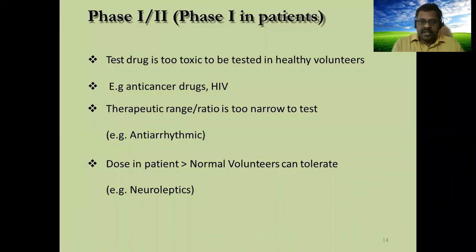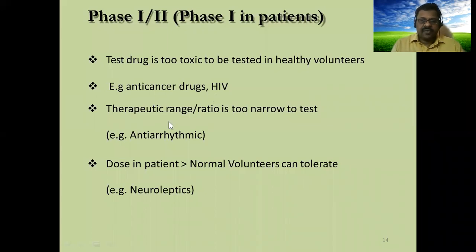We don't use healthy volunteers to test these drugs because the normal dose of these drugs can't be tolerated by healthy individuals, but it can be tolerated by diseased patients. Because of the very high doses, it may produce high adverse drug reactions in normal individuals if given at the normal dose level. So we don't recommend healthy adult individuals in this study. Studies without experimenting on healthy volunteers, directly testing on patients, are called phase 1 bar 2. Here we do only anti-cancer, anti-HIV drugs.